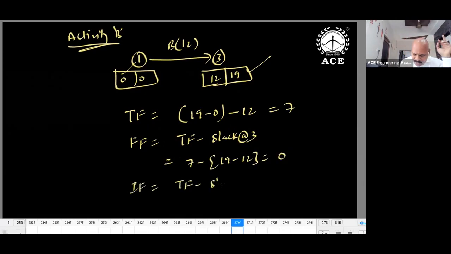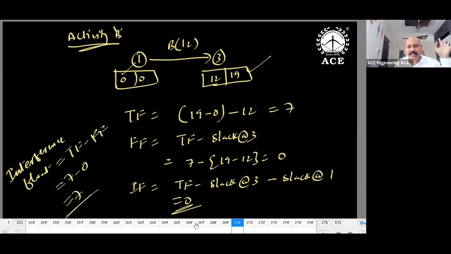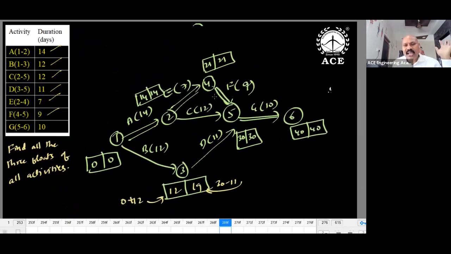Independent float is total float minus slack at the third event minus slack at the first event. Not necessary, but I'm showing 0. Interference float is nothing but total float minus free float: 7 minus 0, 7. All the floats are calculated for B. Similarly, D and C you can take. But what about A, E, F, G? 0 is the default. So like this we can estimate floats. Remember, total float is completion time related, free float is next activity related, independent float is next and previous activities related.